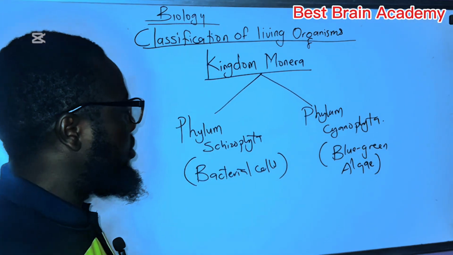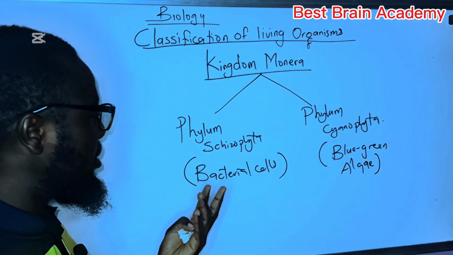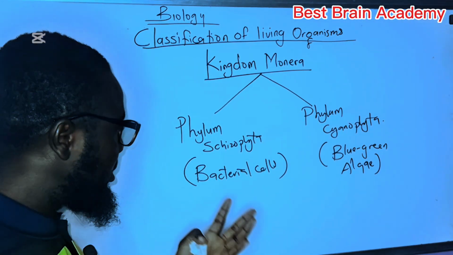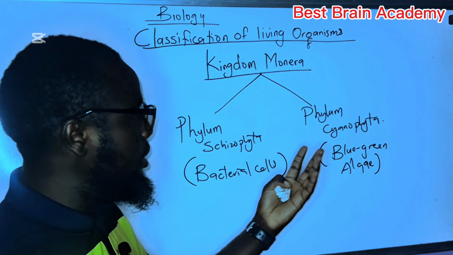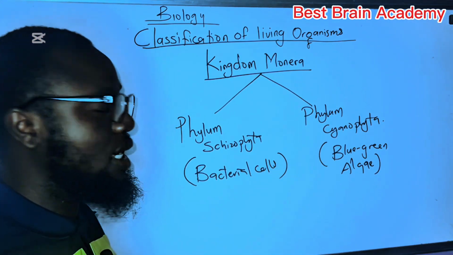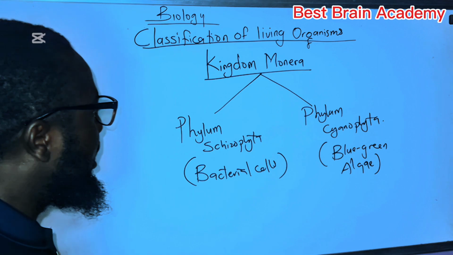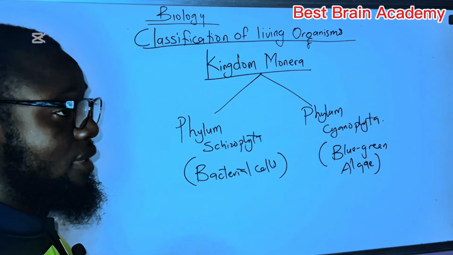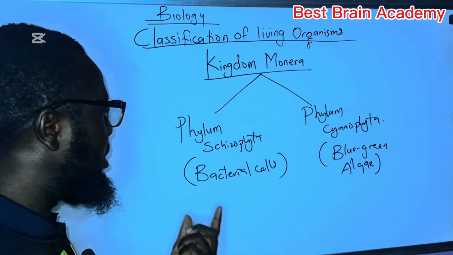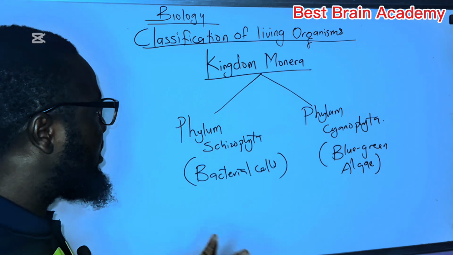So the Schizophytes are the bacterial cells or the bacteria generally, and the Cyanophyta or the cyanophytes are the blue-green algae. Now, there are general features that are shared by these two phyla, and one of them is that